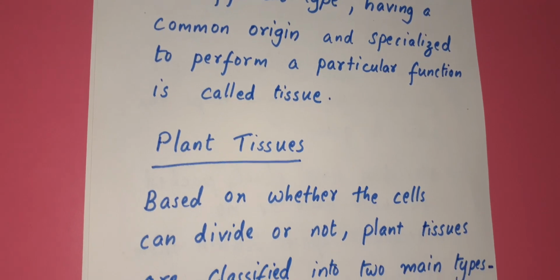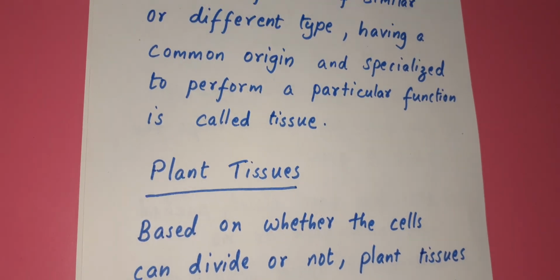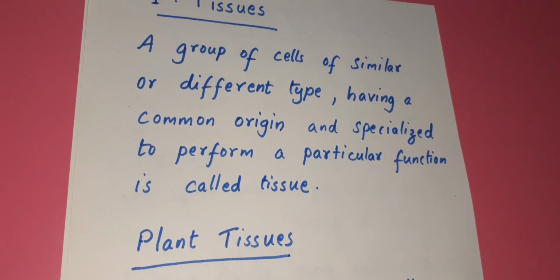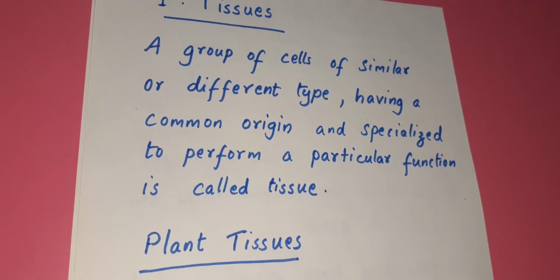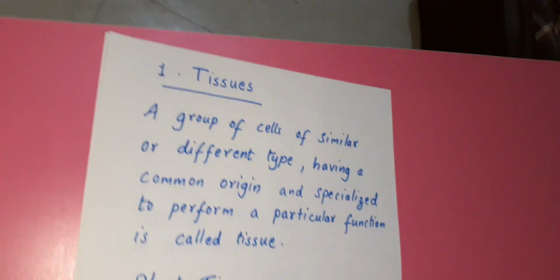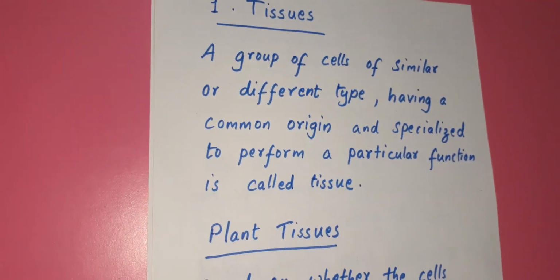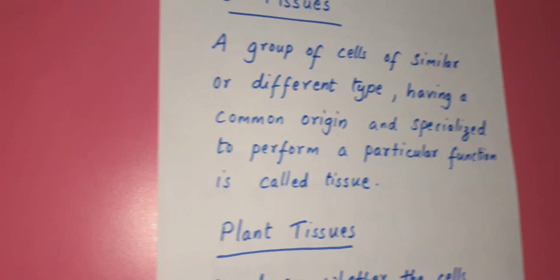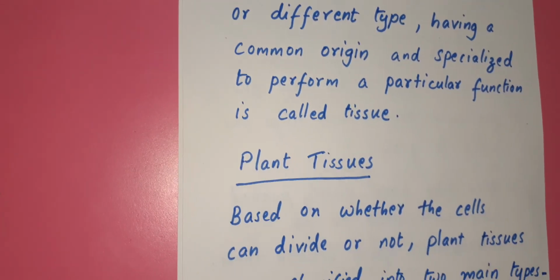Now, every living organism is made up of cells. So in multicellular organisms, more than one cell is there. The plants are made up of cells and they are also having tissues. First, we will see about plant tissues.